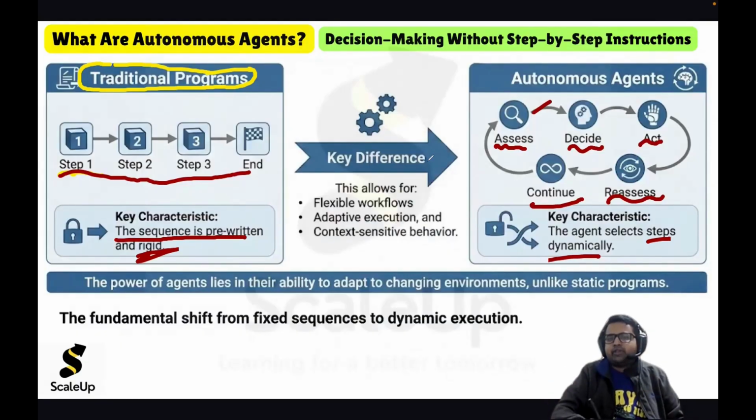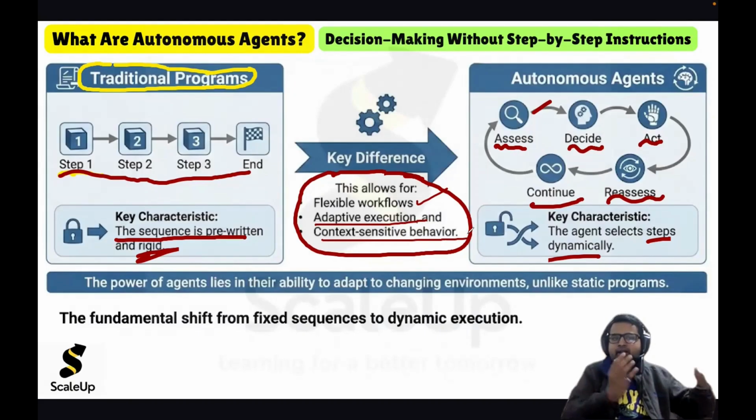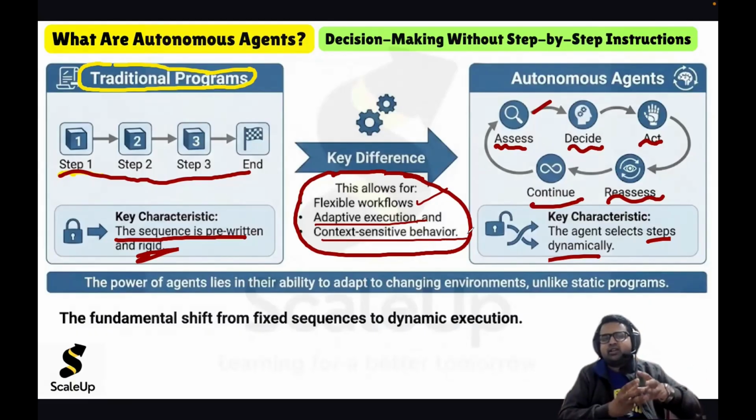And this is a very big thing, because of that, AI agents can handle the complexity of the modern environment. They support flexible workflows, adaptive execution, and context sensitive behavior. This is very interesting because traditional programs are rigid. No matter what the context is, they will behave in a similar manner. But autonomous agents support context sensitive behavior. They adapt their execution based on the context. So that is the idea.